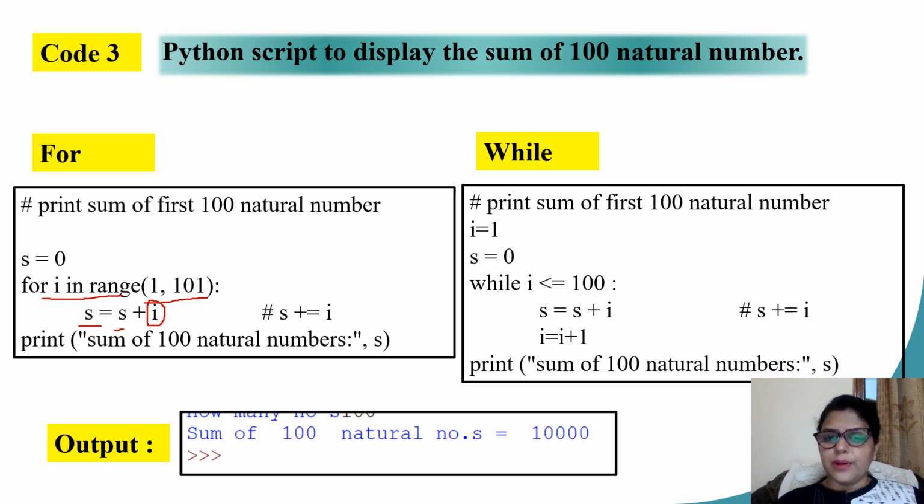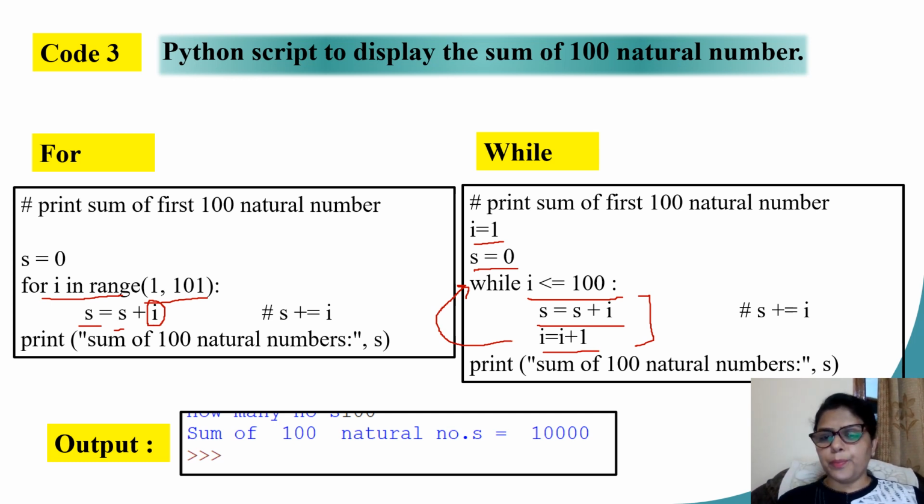The equivalent while loop, I start with my variable I as 1. I keep the same cumulative sum variable at 0. Here I will give the condition while I less than equal to 100. So till the time variable I does not reach 100, the loop is going to continue. And what do I want to do? I want to add up my variable s with the current value of I. Increase the value of I by 1. Next value of I, again go and check till the time it reaches 100. Continue with the same 2 steps. After 100 iterations, I will get my final answer.